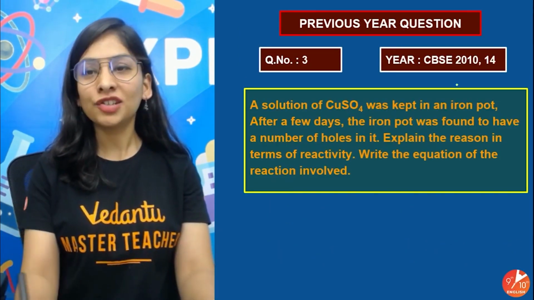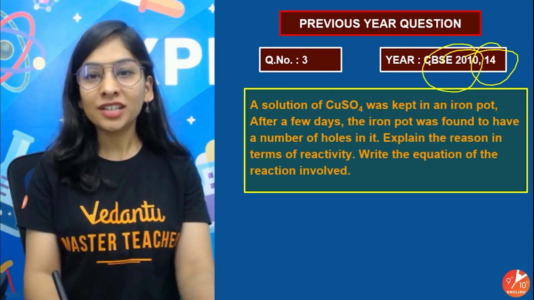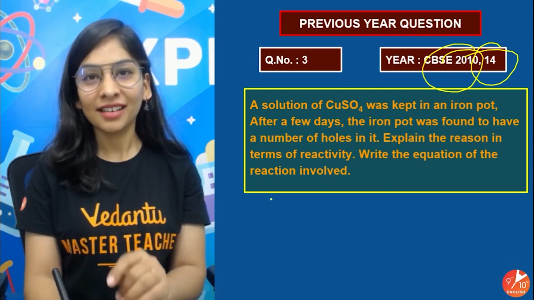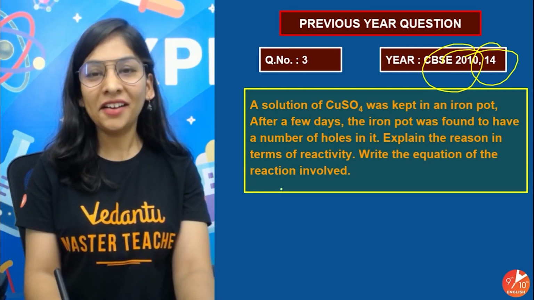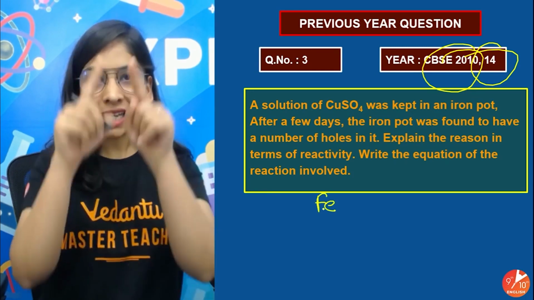Here comes the third question that came in 2010 as well as 2014. This is my favorite question, a kind of distraction. A solution of copper sulfate was kept in an iron pot. We had an iron pot.